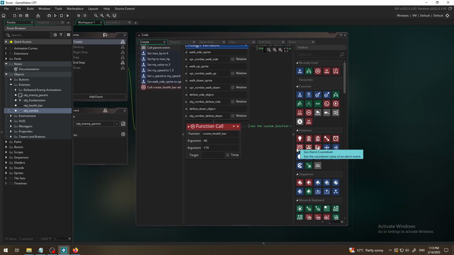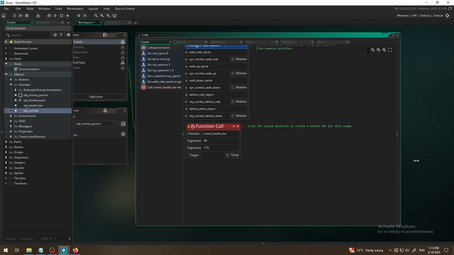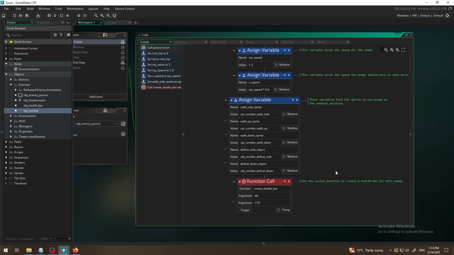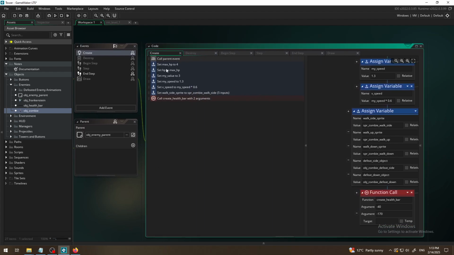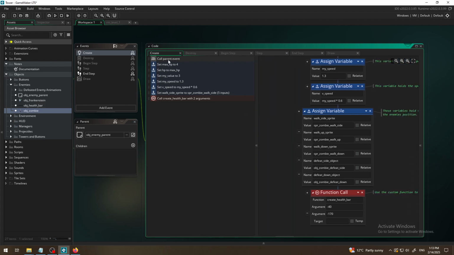I'm checking this left side of this event window, which is showing my event 1 actions, so I can go and read them fast here, like call parent event.